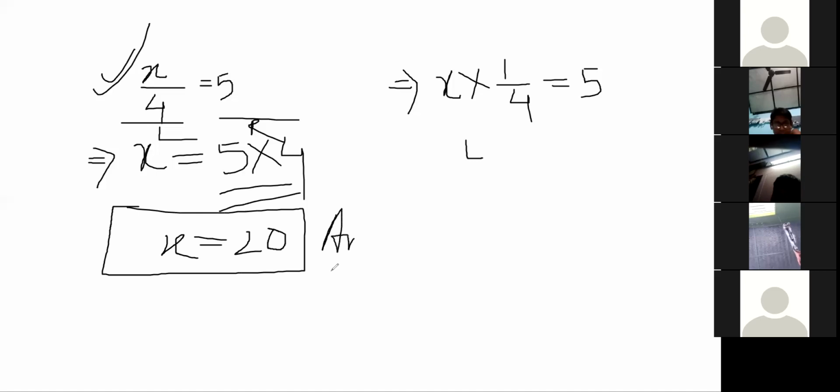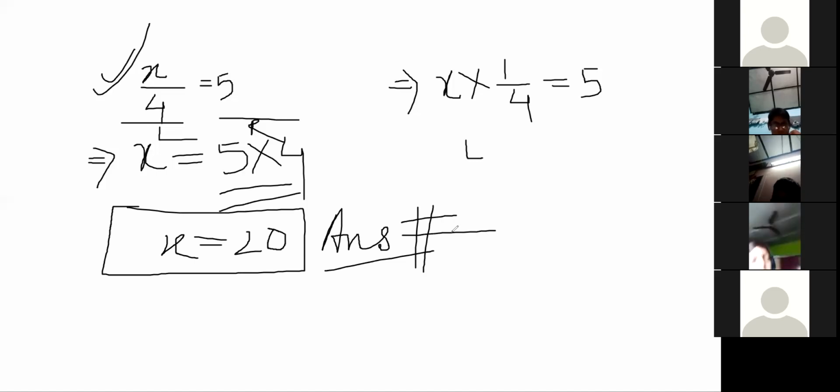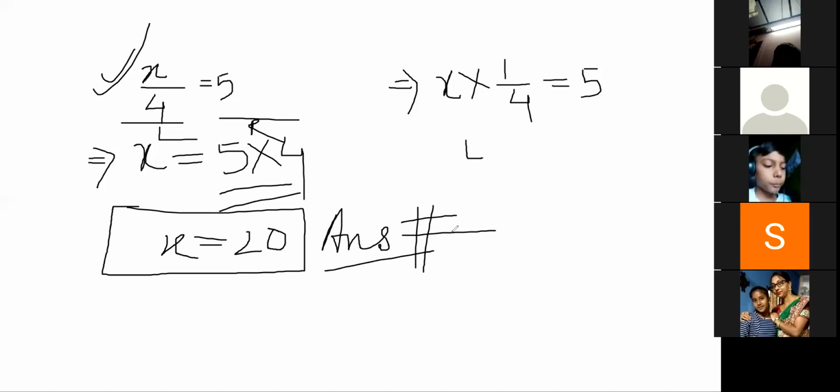Who has not understood? Say your name. Nisha. What have you not understood? Sir, I have not understood what x is, where 5 came from, where 4 is multiplied. I am not understanding anything. Okay, no problem. Ayushman, I give you the responsibility to explain this problem. You will now start the solution of this problem.